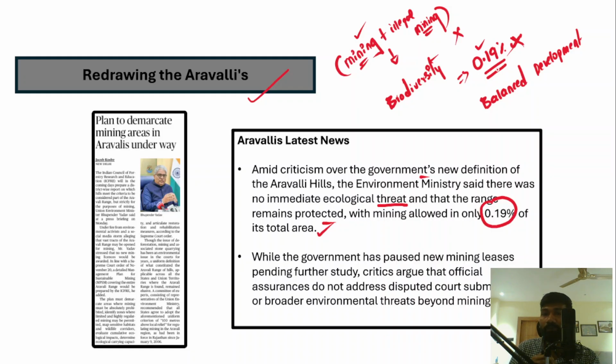Now I hope you have known the location of Aravalli Hills. So Aravalli Hills spread across the states of Gujarat, Rajasthan, some parts of Madhya Pradesh and Haryana, Delhi. So in fact, the Aravalli Hills play a very important role in checking the expansion of the desert, the Thar Desert in Rajasthan, into the northern part of India.